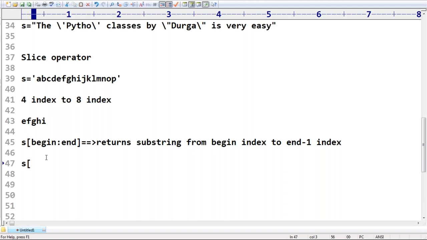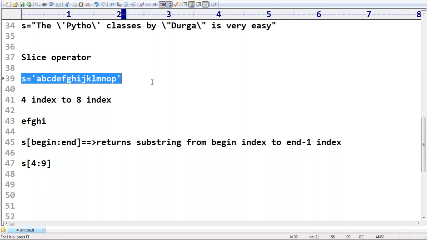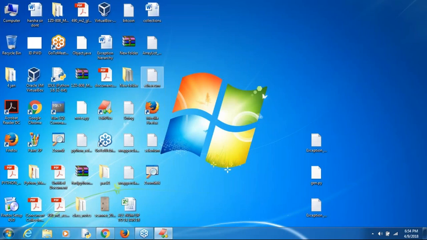So what do I have to take? S of 4 to 9 I have to take, not 8. If I take 4 to 9, it is from the 4 index to 9 minus 1, which means the 8 index. This one is nothing but a slice. Now, everyone in the classroom can understand what the meaning of slice is? Why the word slice operator? Clear? Hey, respond, man. Why are you silent? Clear for all of you? What is the meaning of slice operator?